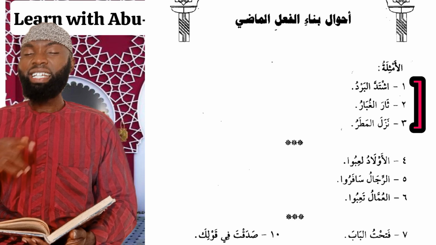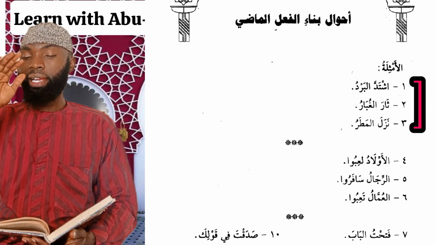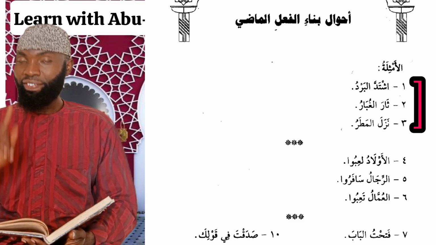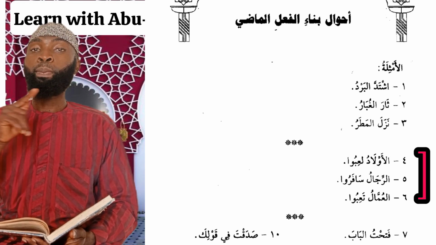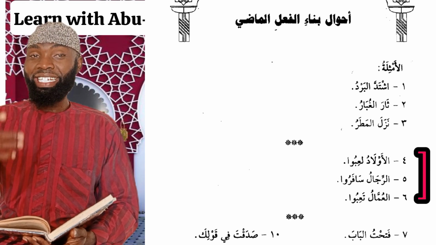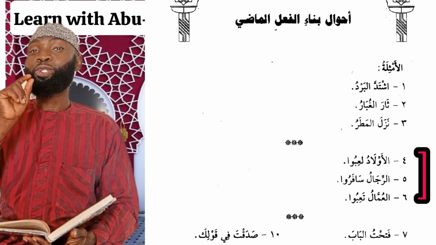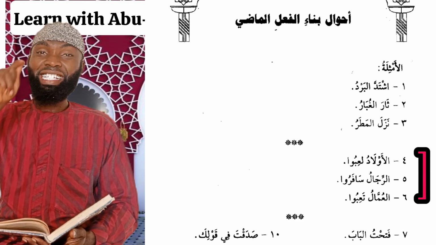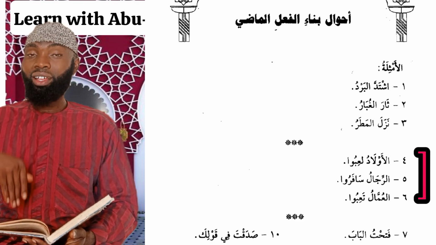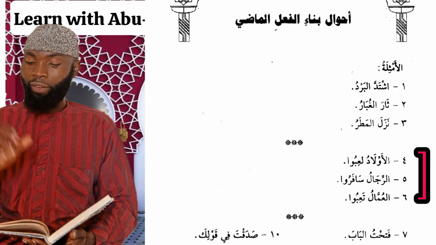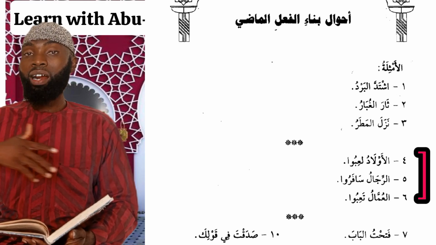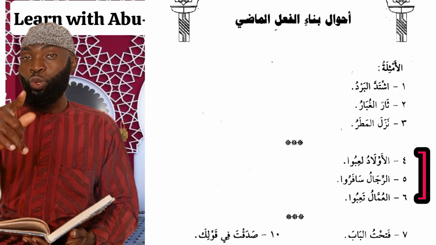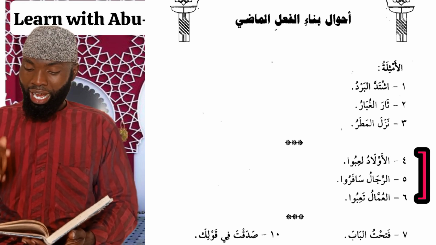So number three we have nazala al-mataru. The rain fell. So nazala is also a past tense verb built upon fatha. Number four we have al-awladu la'ibu, the boys played. So the word la'ibu is also a past tense verb, and here it is built upon dhamma, unlike the first three sentences. Number 5, we have Ar-rijalu safaru, the men traveled. So safaru, you can see, is on dhamma.